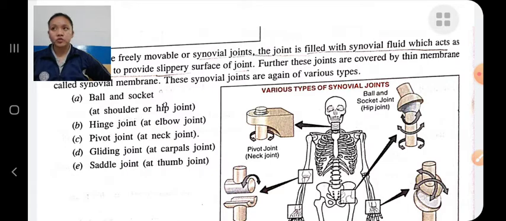Hinge joint. It is present in the elbow, and it allows forward and backward movement, that is 180-degree movement forward and backward.